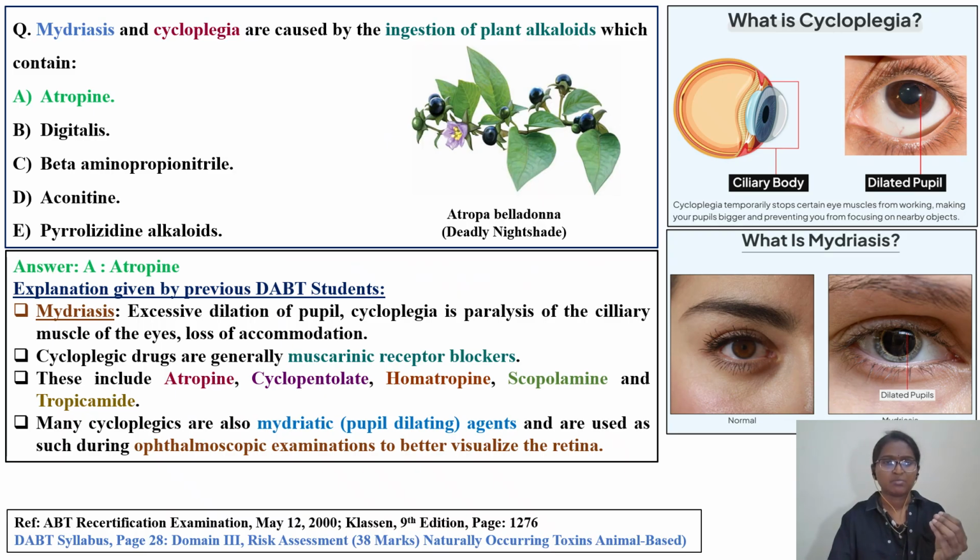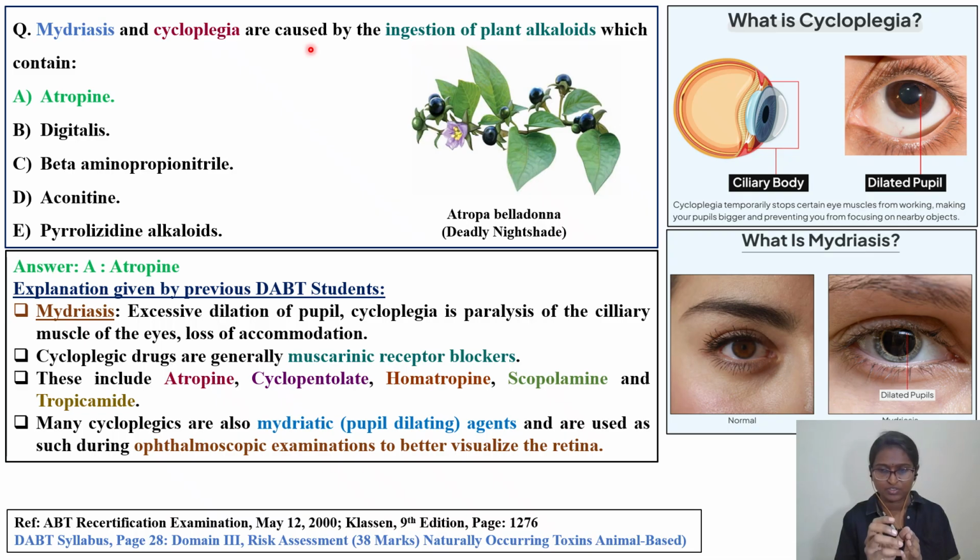The question is, mydriasis and cyclopegia are caused by ingestion of plant alkaloid which contain. We need to identify the plant alkaloid out of these five options which will cause mydriasis and cyclopegia. First we'll also understand what is mydriasis and what is cyclopegia in this slide. This question is taken from the ABT recertification examination May 2000. Read in Clayson 9th edition, page number 1276.